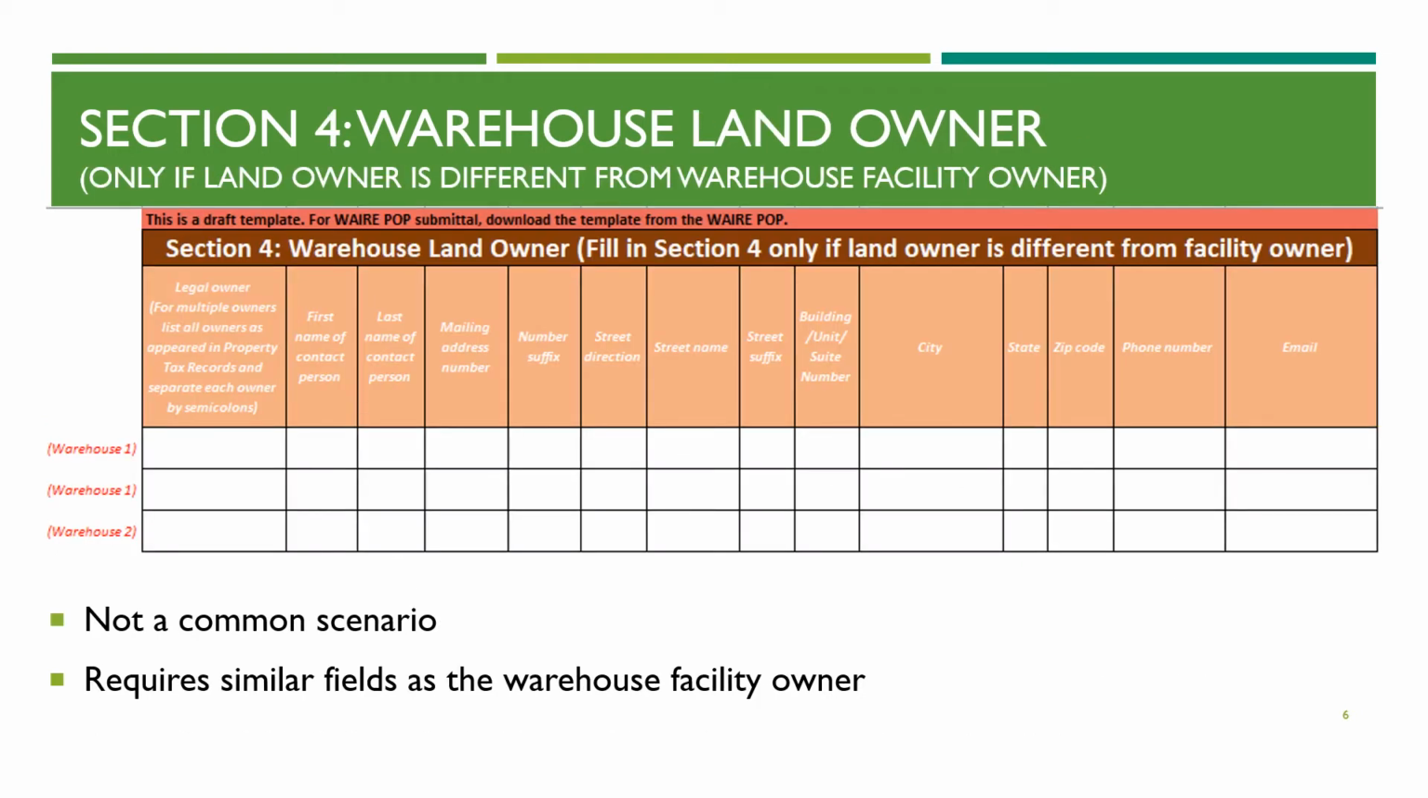Section 4 addresses the warehouse landowner. In most cases, as in this example, the warehouse landowner is also the warehouse facility owner, so no entry was required. Section 4 has similar fields as Section 3, and multiple landowners are required to be separated with a semicolon.